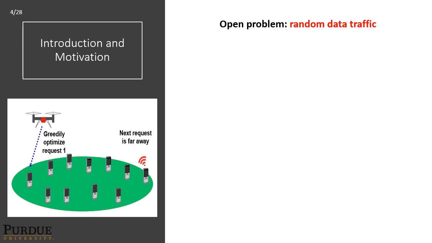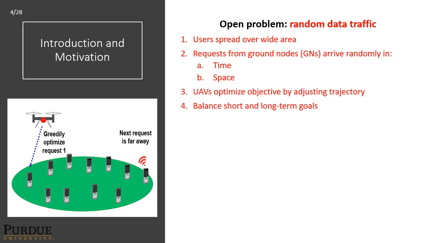An open problem, then, in the research is that of random data traffic. In this case, users may be spread over a wide geographical area, and requests from the ground nodes may arrive randomly in both time and space. The UAVs optimize their objective by adjusting their trajectory, and they need to balance between short and long-term goals.